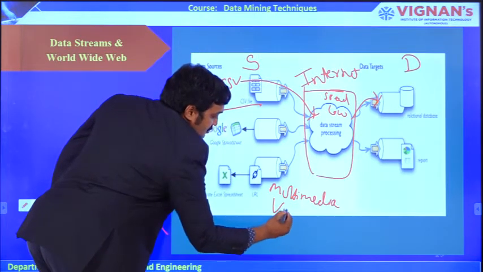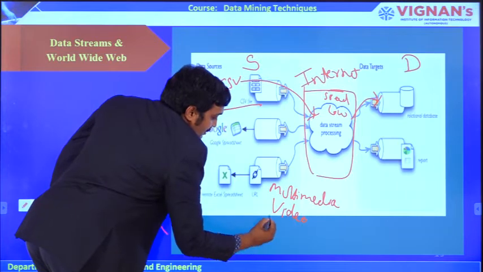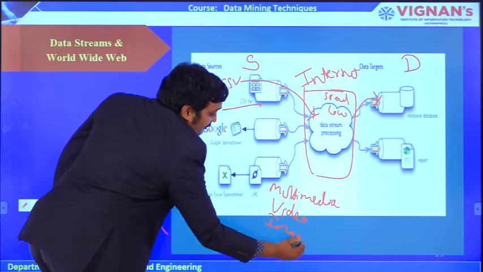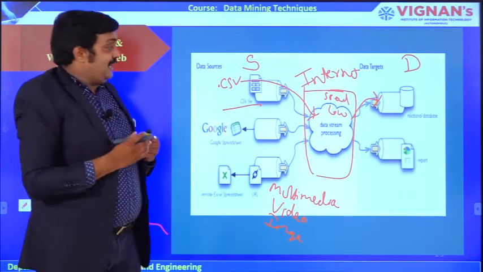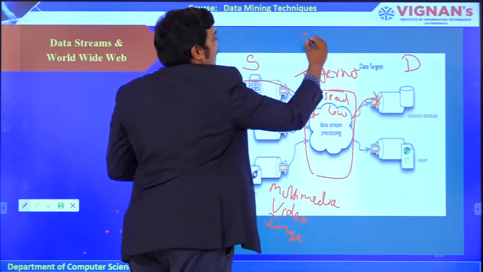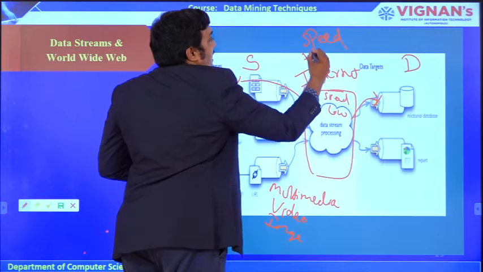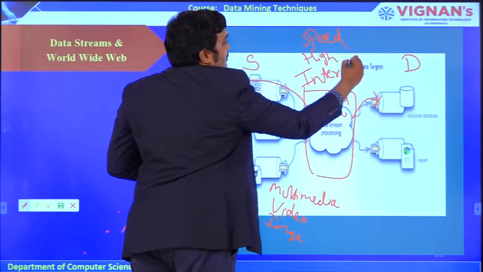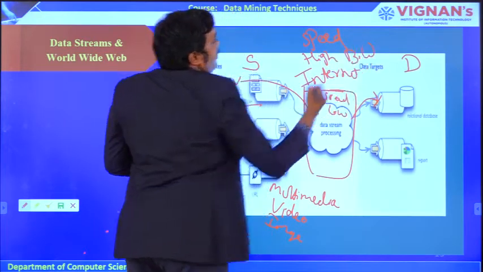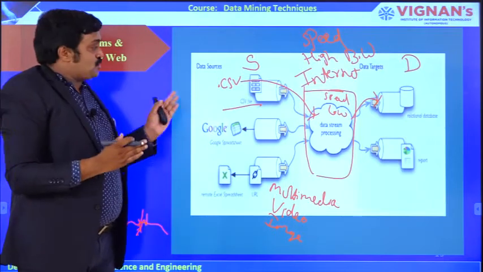like videos, live video or images, what will happen? We need a very high-speed internet and high bandwidth. We need a high bandwidth for streaming the data.